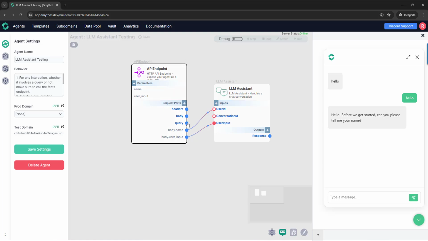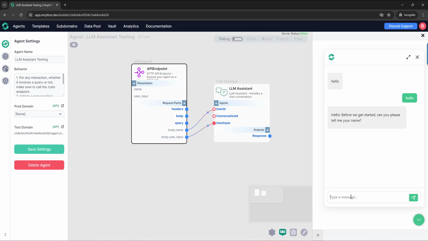And why is this? Well, this is because the required inputs of this endpoint are not satisfied. For this endpoint, we need a name and a user input. Well, the user input is this, hello. But we don't have a name. So that's why the response of the chatbot embodiment is, hello. Before we get started, can you please tell me your name? That's why it's asking my name, because we need it to call the CATS endpoint.